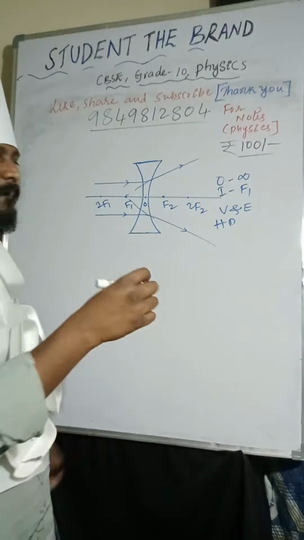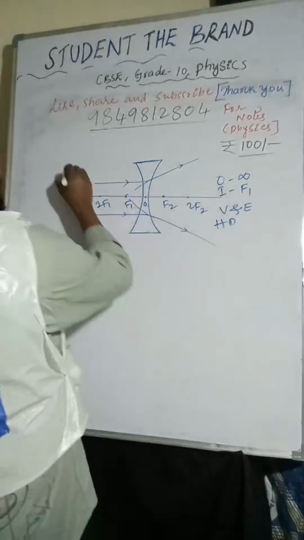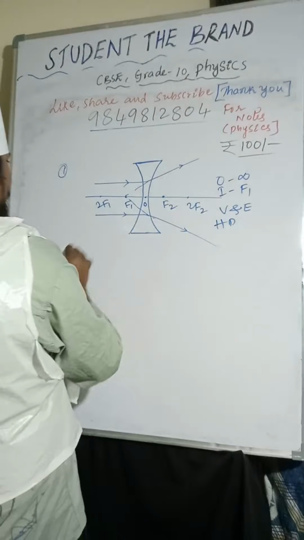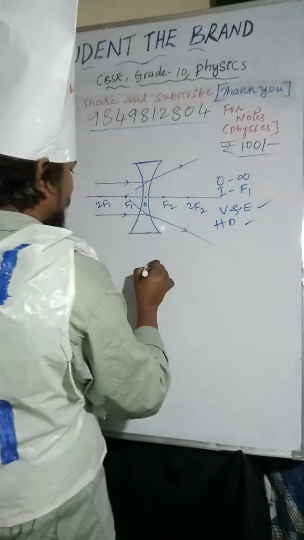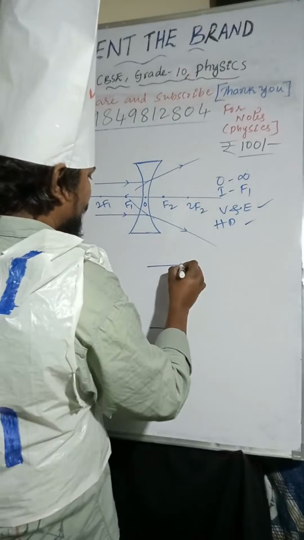So here, object is placed at infinity, image is formed at F1. Nature of the image is virtual, erect and highly diminished. And coming to the next one.